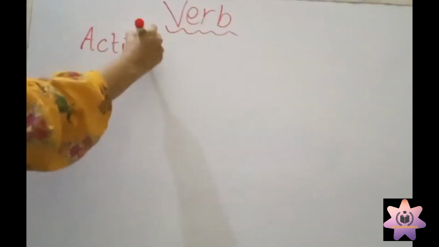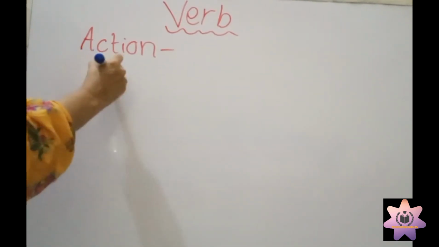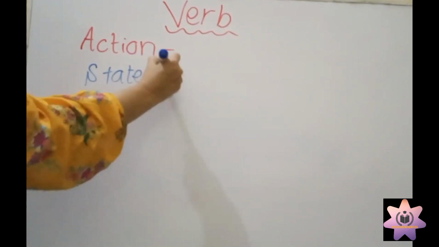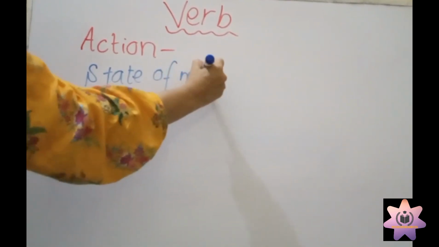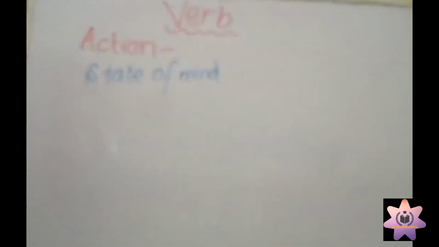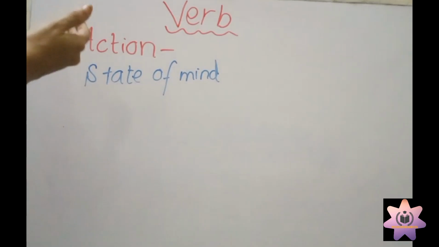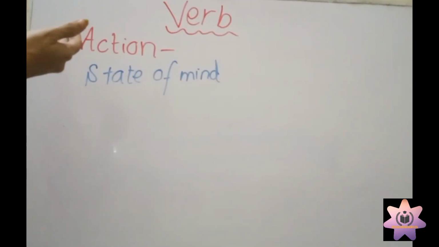This is a fact. Verb shows action, and second, state of mind. State of mind is also called verb.